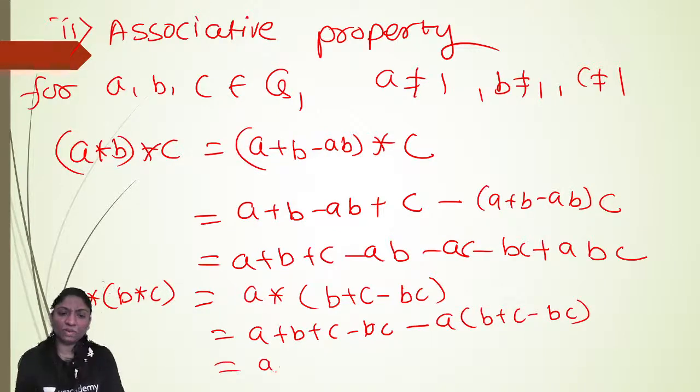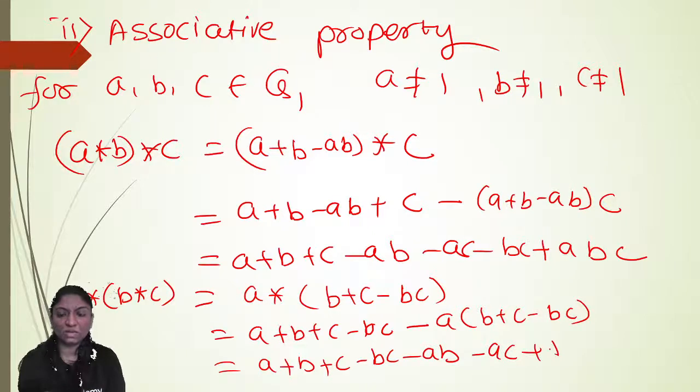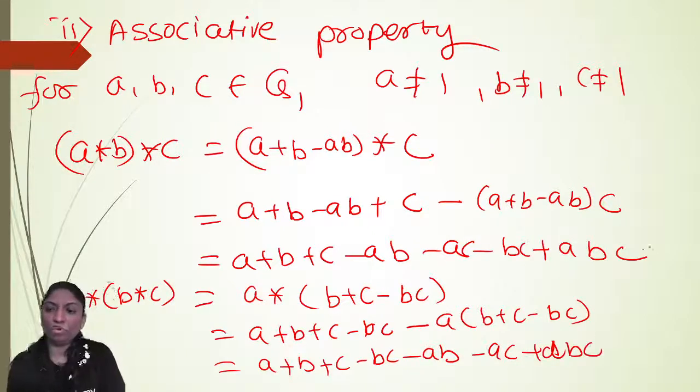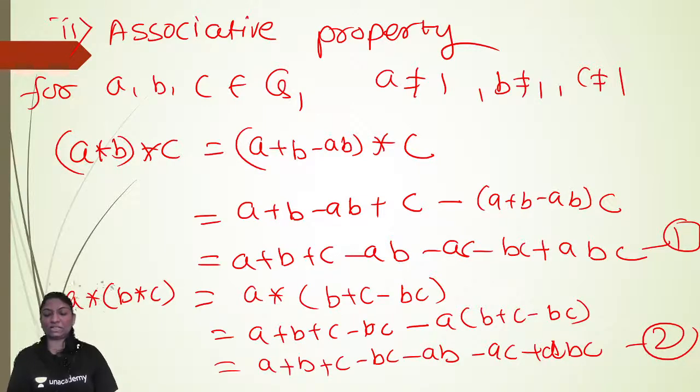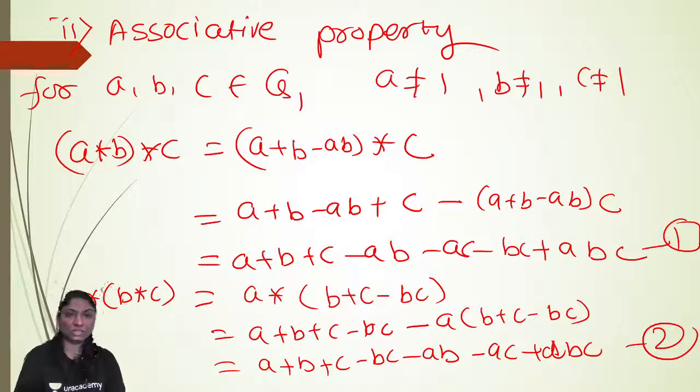After multiplying, you will get A plus B plus C minus BC minus AB minus AC plus ABC. Now if you observe, this is 1, this is 2. From 1 and 2, both are the same. So if the RHS are the same, then obviously the LHS are the same. So associativity also holds in Q1 with respect to star.